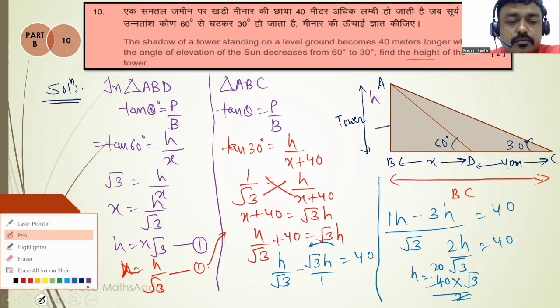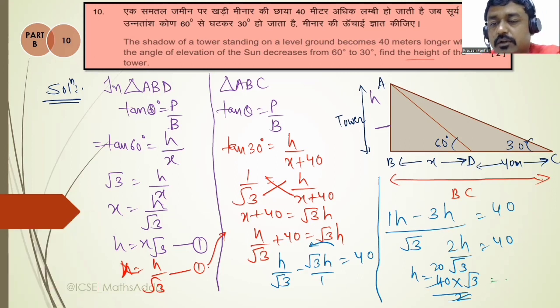You got the value for h is equal to 20 root 3 meter. Is it clear? Okay, so अगर आपको यूज वर्दी लगता है, you have to take the screenshot of this.